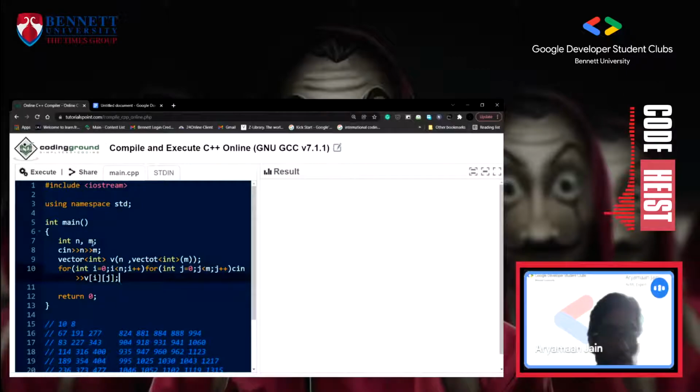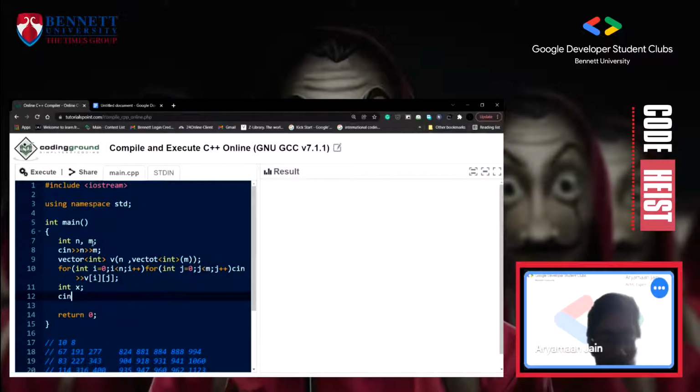So this will be the input here. We will take x as the input, and let's make a search.